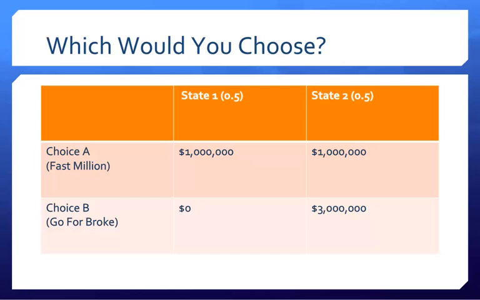For choice B, we know that you're dealing with a 50-50 shot of winning $3 million. In the event that the state of the world is favorable to you, like if the lottery pulls your number, your outcome will be $3 million. In the event that the state of the world is unfavorable to you, or if they don't pull your number, you will win $0.